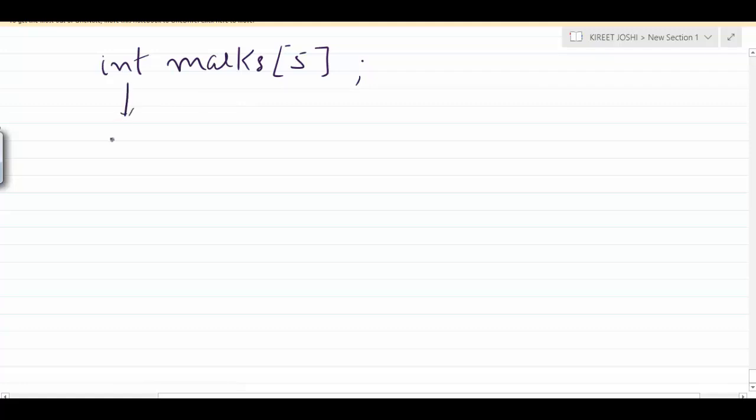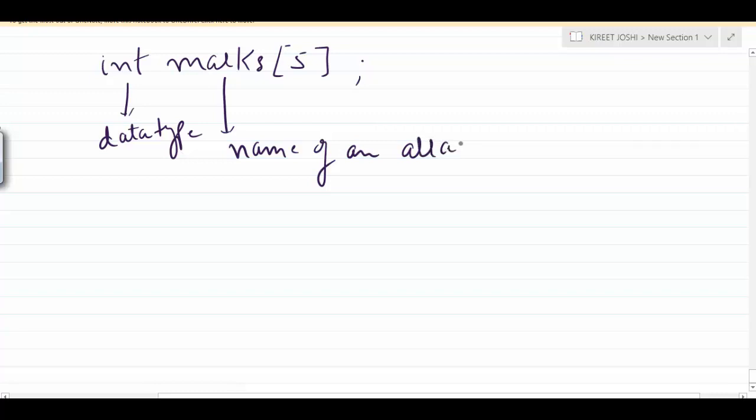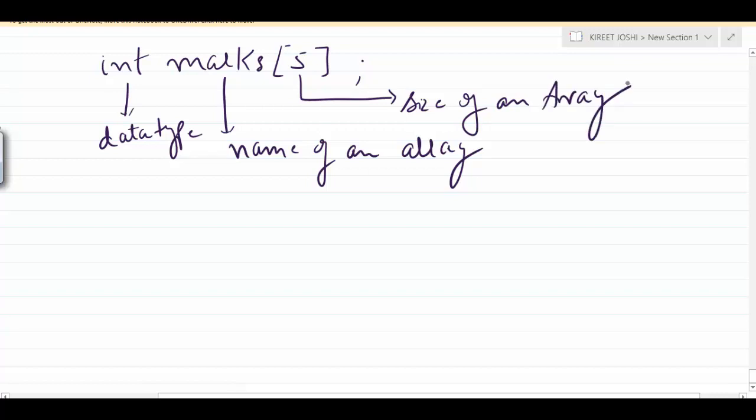This is the valid data type, marks is the name of the array, and 5 is the size, a valid integer size of an array. In this way we can declare an array.